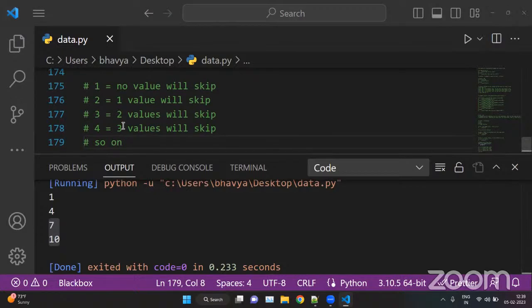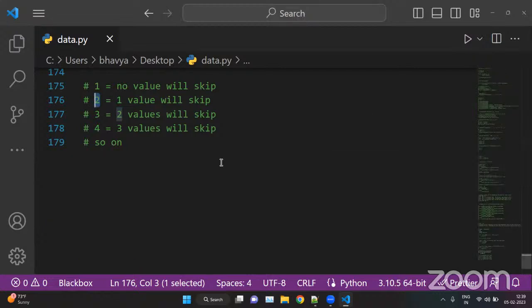Okay. So whenever we put 1 as a step argument, no value will skip. And whenever we put 2 as a step argument, one value will skip. With 3, two values will skip, and with 4, three values will skip. So this is how the step argument works.